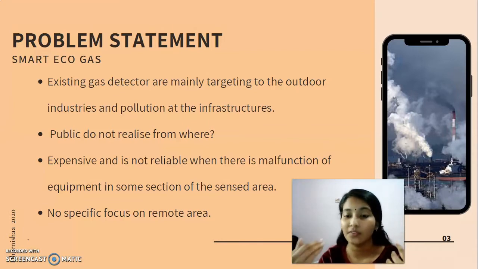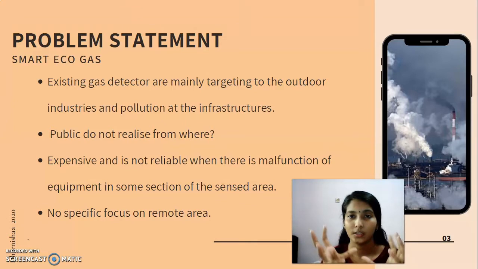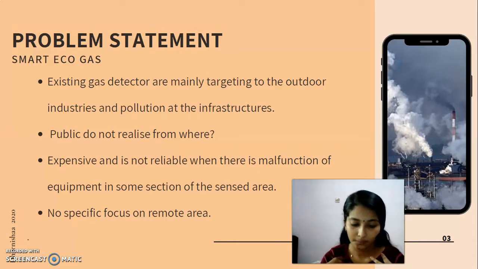And more than that, there is expensive and unreliable, malfunctioning equipment in some sensitive areas. In easy words, the devices are expensive and not reliably functioning. They are so expensive that people can't afford to put them around their surroundings to detect gas. There is no specific focus on remote areas, on people who cannot afford expensive detectors. They are staying in remote areas, let's say, and cannot afford so many expensive devices to track the smoke. So those are the main problems.